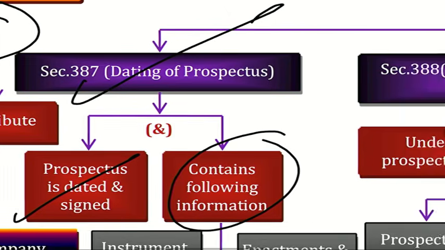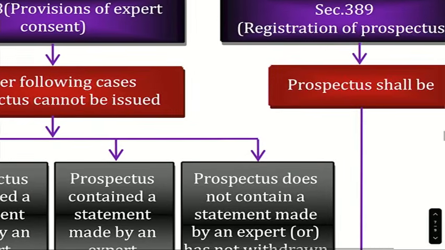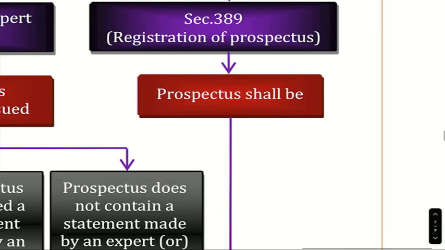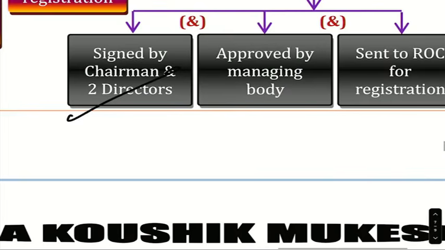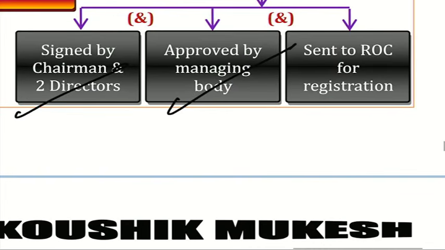I want you to read 389 directly now, not 388. 389. How to read 389? How to write in exam? No person shall issue, circulate or distribute any prospectus offering for the subscription of securities of a company incorporated outside India, if incorporated may or may not establish a place of business in India, unless the prospectus is signed by chairman and 2 directors, approved by the managing body, means board of directors, sent to the ROC for registration. That's our 389 completed. Okay.